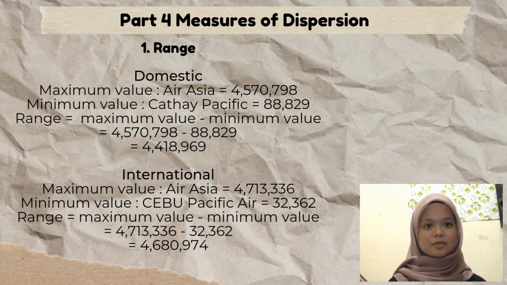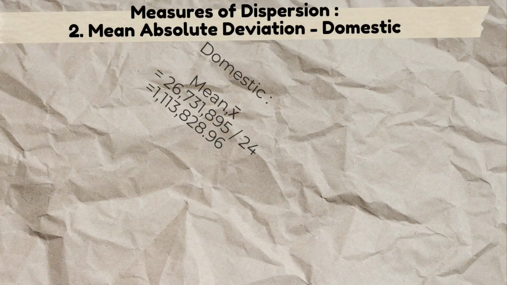For the measures of dispersion, the first one is range. For domestic, the range is 4,418,969, while for the international, the range is 4,680,974.